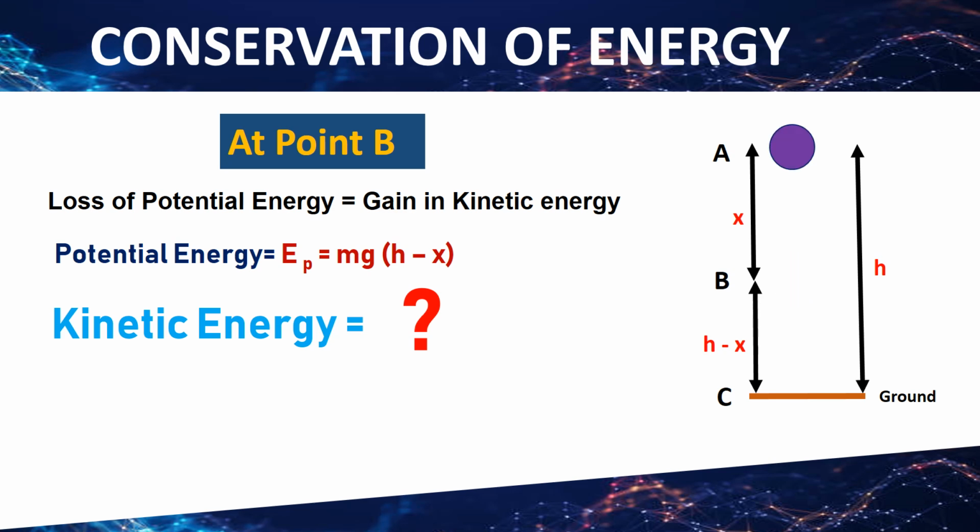If the total loss of potential energy appears as a gain in kinetic energy, then what about the waste energies and the air resistance? For our convenience at this point, we are going to ignore all the waste energies and say that air resistance is very small and can be negligible.